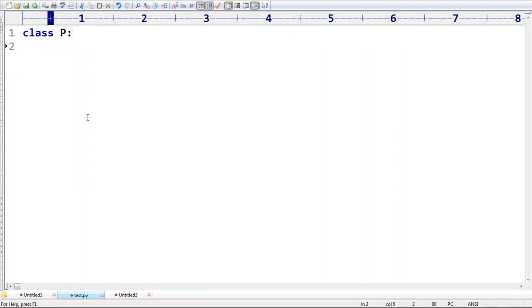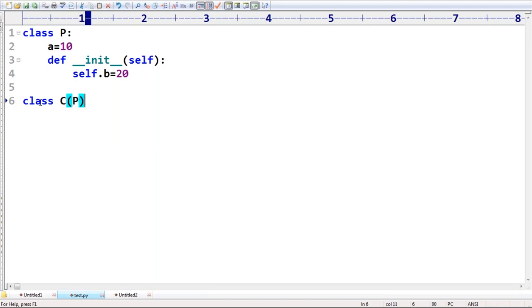Class P is there, with a = 10. Can you tell what kind of variable this is? Is it a class variable, static variable, or instance variable? Okay, static variable. Now in def __init__(self), under this I'm taking self.b = 20. That's all. This is the parent class. Parent class contains one instance variable b and one static variable a. Remember that.